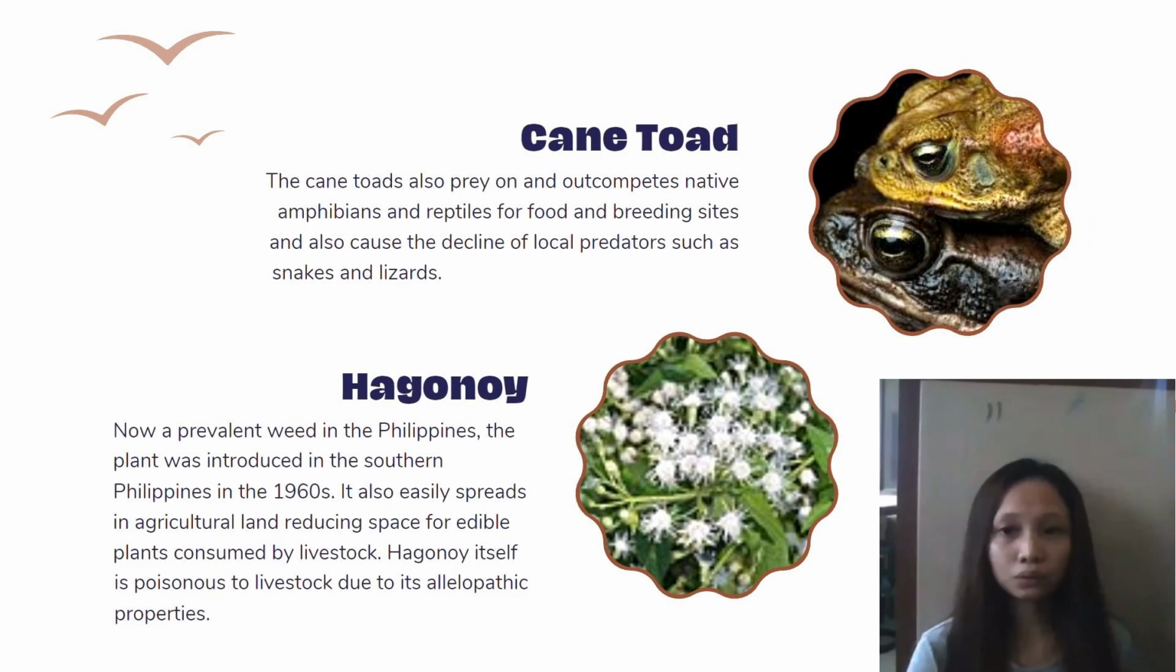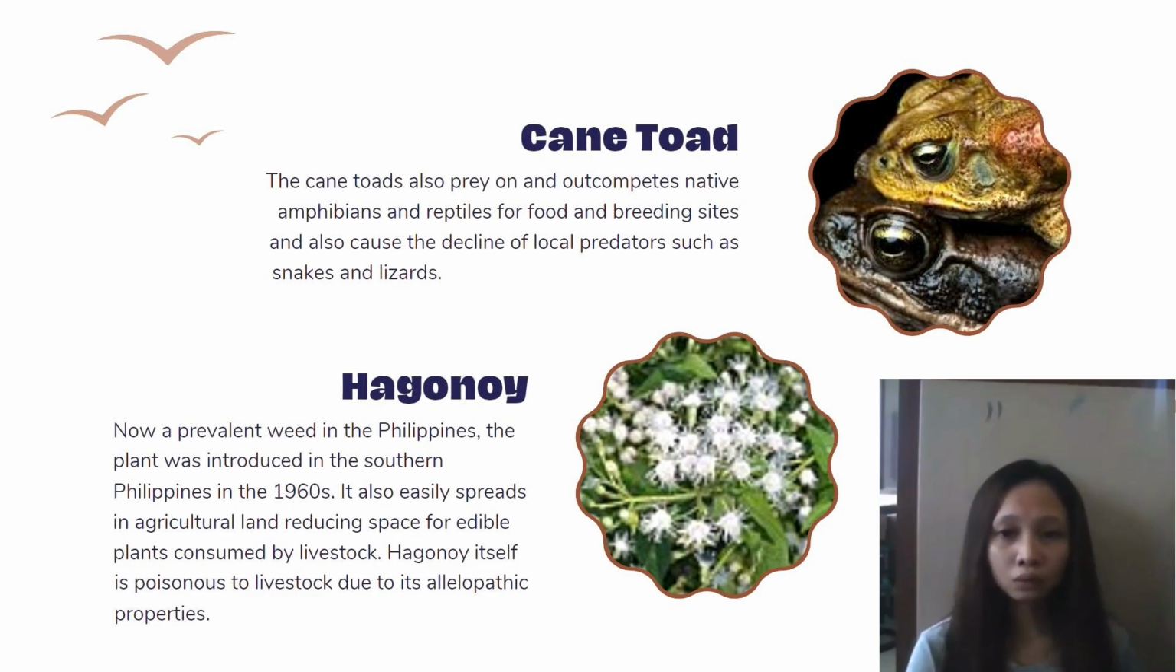Next is the cane toad, or Rhinella marina, formerly Bufo marinus, an invasive species. Cane toads became pests after being introduced into Australia to control destructive beetles in Queensland's sugarcane crops. Cane toads are capable of poisoning predators that try to eat them, and they continue to spread across Australia. The cane toad also preys on and outcompetes native amphibians and reptiles for food and breeding sites, and also causes the decline of local predators such as snakes and lizards. Cane toads have no natural enemies, and their spread could have a devastating impact on our native animal species and ecosystems.